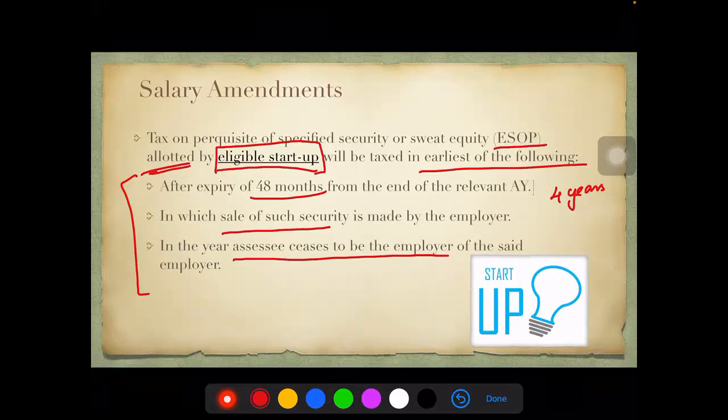Now, why does this come? Normally, when a startup begins, they don't have much valuation. They don't have much funds. So they give all these ESOPs and retain their employees. In the initial days, there is no value of that particular share. It is only when these shares grow that people will be able to monetize the equity held by them. So that's why they say extend it up till 4 years, or if you're selling, or if you're no longer the employee in that particular organization.